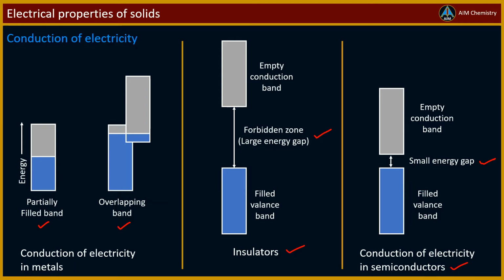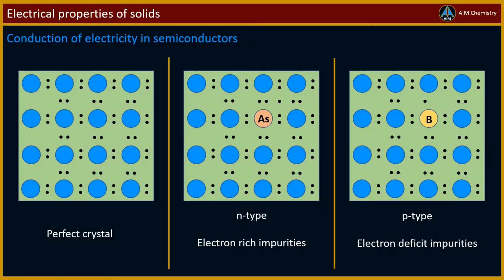Substances like silicon and germanium show this type of behavior and are called intrinsic semiconductors. The conductivity of these intrinsic semiconductors is too low for practical use. Their conductivity is increased by adding an appropriate amount of suitable impurity. This process is called doping.